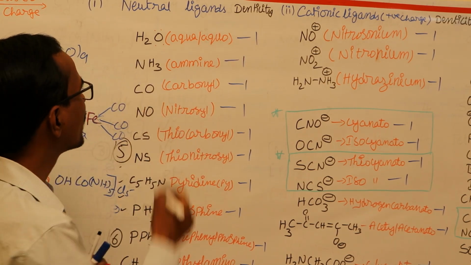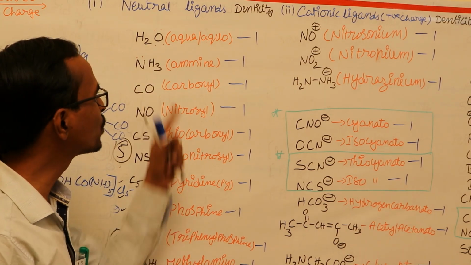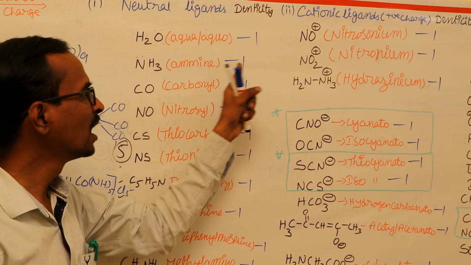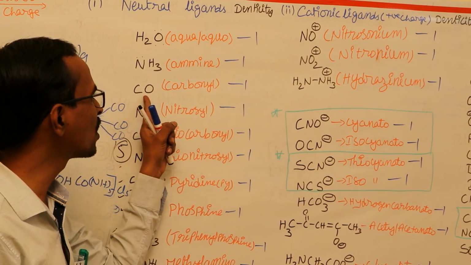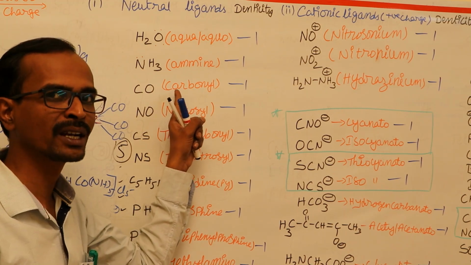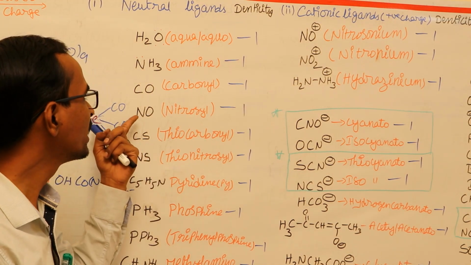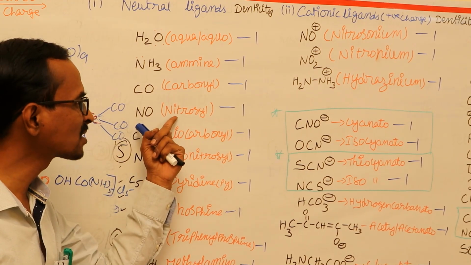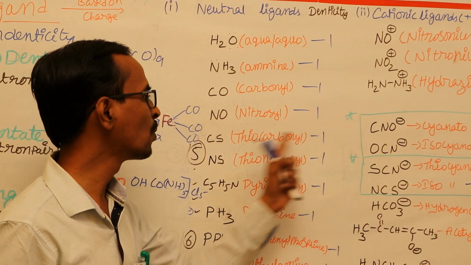In the same way, the lone pair of electrons on the nitrogen atom is donated, and it should be written as ammine and the denticity is 1, that means monodentate. Next, carbon monoxide: it should be written as carbonyl and it is also monodentate. NO should be written as nitrosyl, monodentate. CS, thiocarbonyl, monodentate.